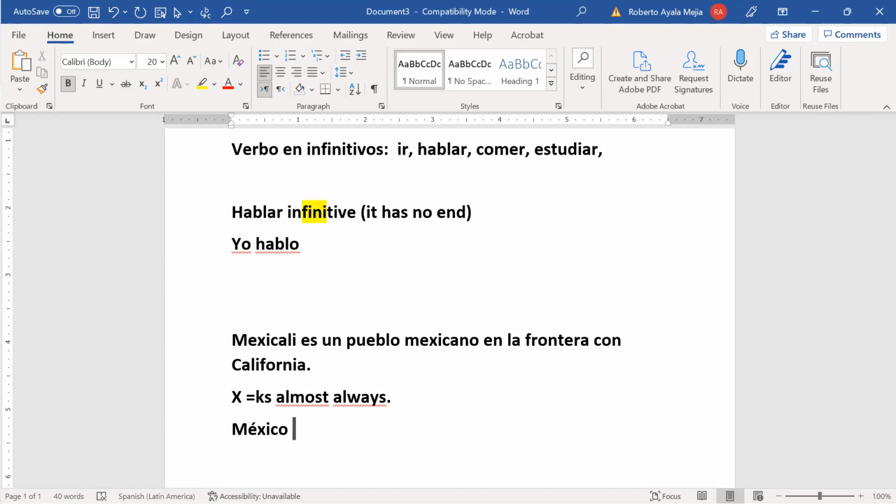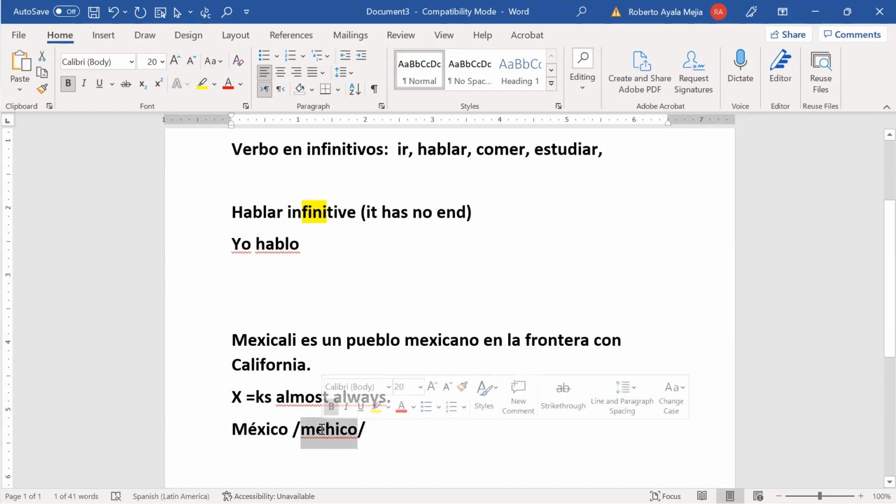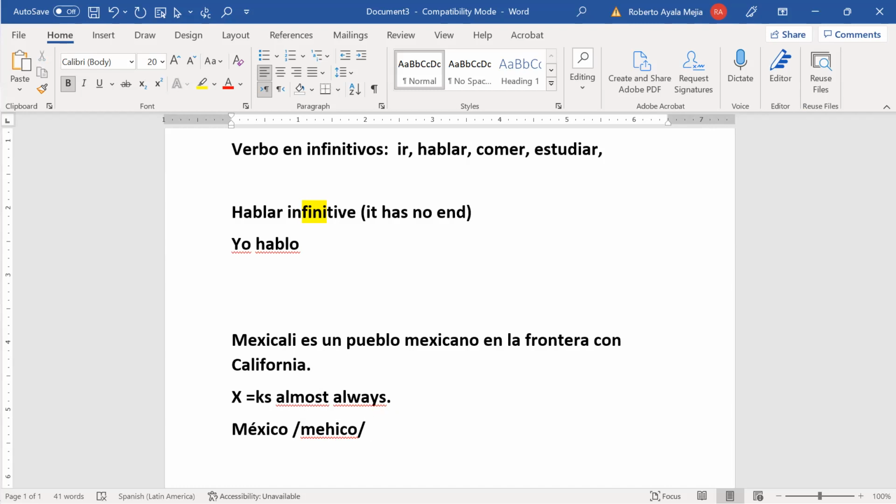Almost like, I don't know, if I were to write it, I would write it like this. This is just trying to get to a representation of the pronunciation. So these are not letters. This is the pronunciation. It looks like Mexico, but in Spanish it's pronounced Mexico. So probably this one is pronounced Mexicali. Anyway, I'm confusing you guys.